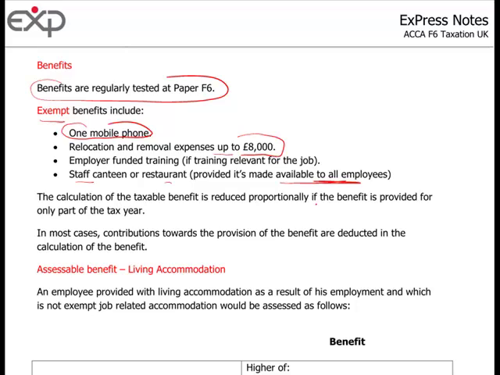The calculation of the taxable benefit is reduced proportionally if the benefit is provided for only part of the tax year. So you don't get a full charge when the benefit is only provided for part of the year. If you contribute towards the provision of that benefit, then it will come off your calculation of the benefit in most cases.